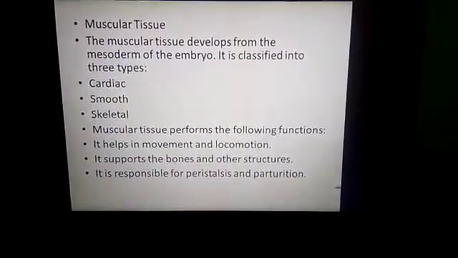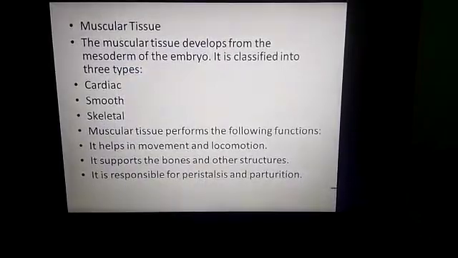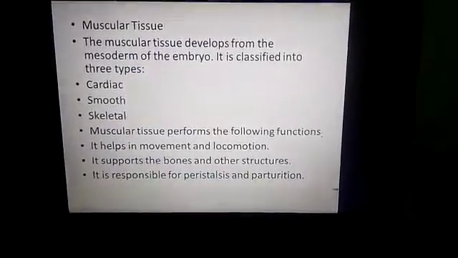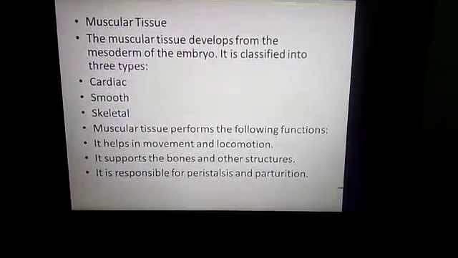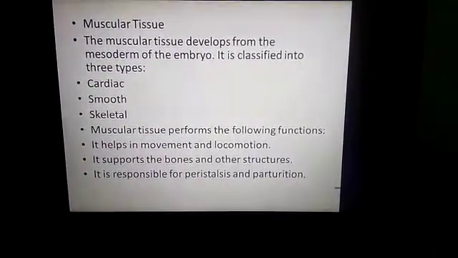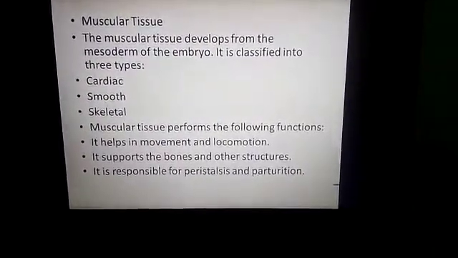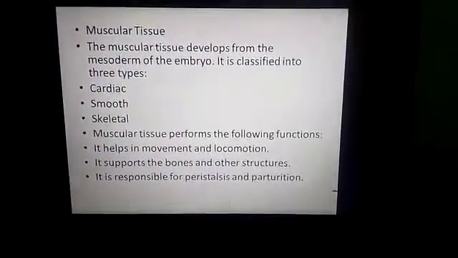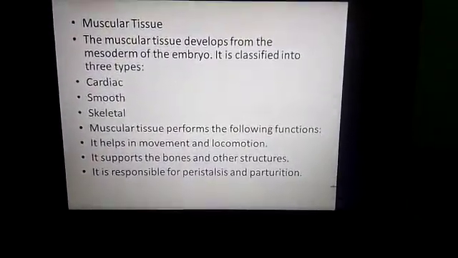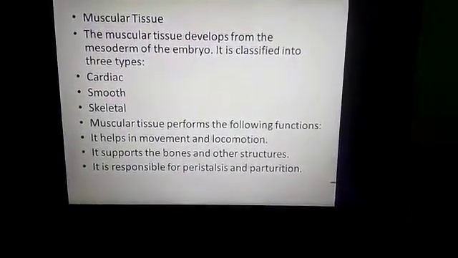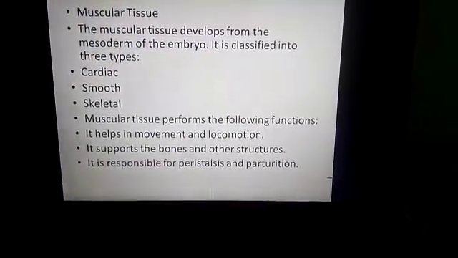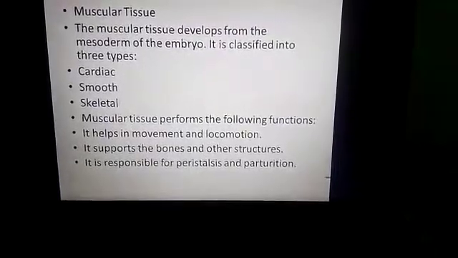Striated muscles are under the control of will, and they are made up of long fibers which are nucleated and striated. That's why it is named striated muscle. Light and dark bands run across the fibers, and this muscle moves only when you want it to. It is under our control.